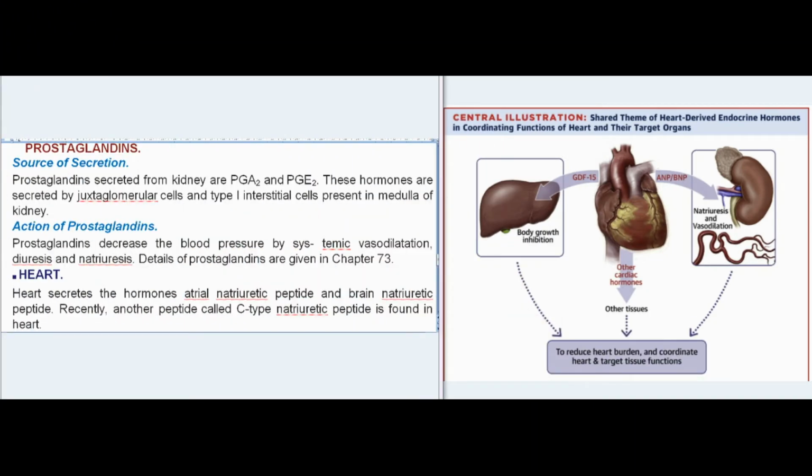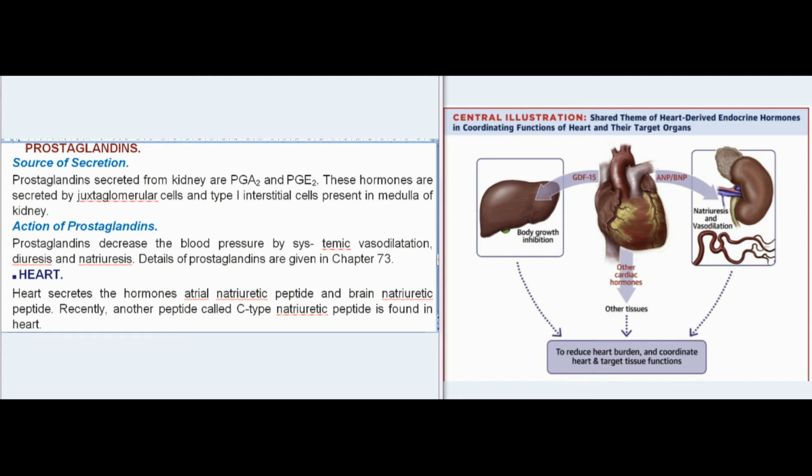Prostaglandins. Source of secretion. Prostaglandins secreted from kidney are PGA2 and PGE2. These hormones are secreted by juxtaglomerular cells and type I interstitial cells present in medulla of kidney. Action of prostaglandins. Prostaglandins decrease the blood pressure by systemic vasodilatation, diuresis, and natriuresis. Details of prostaglandins are given in Chapter 73.